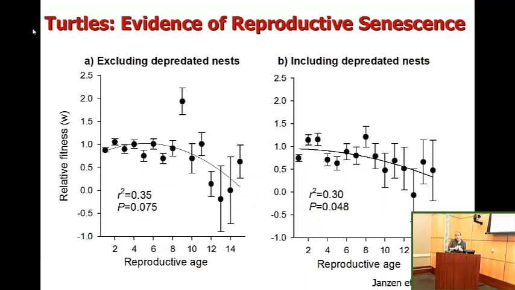In contrast to snakes, we do see reproductive senescence in the painted turtles. So this is relative fitness, which in this case is hatching success. And so hatching success versus reproductive age, we do see declining fitness in females from this population.